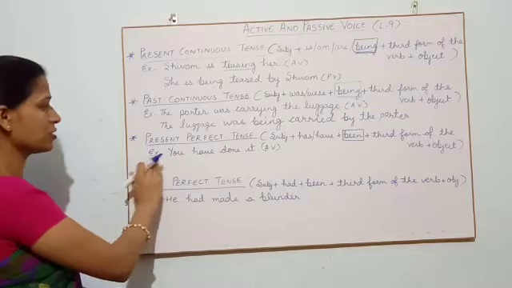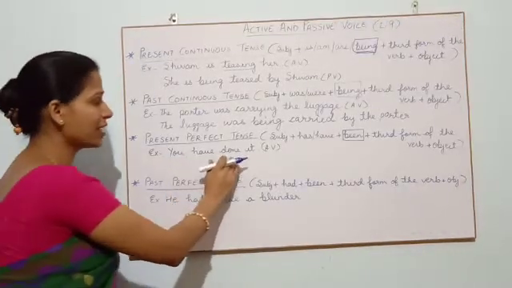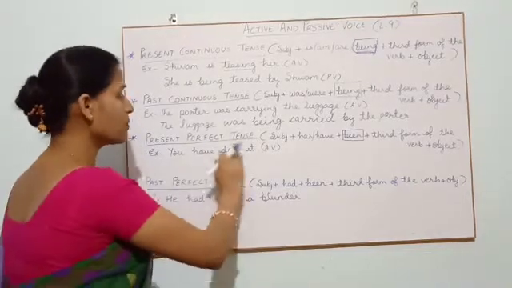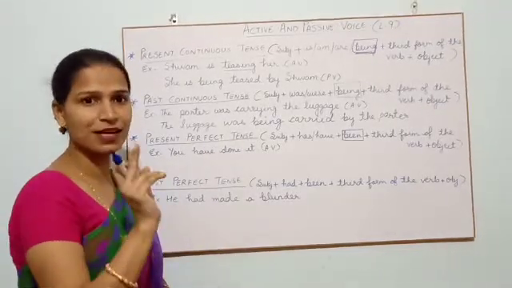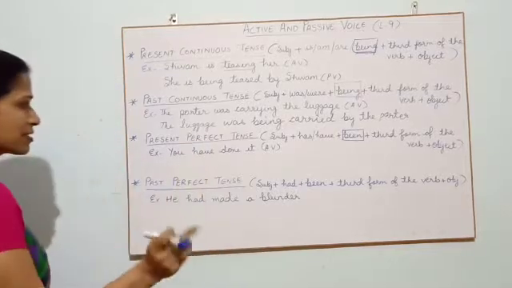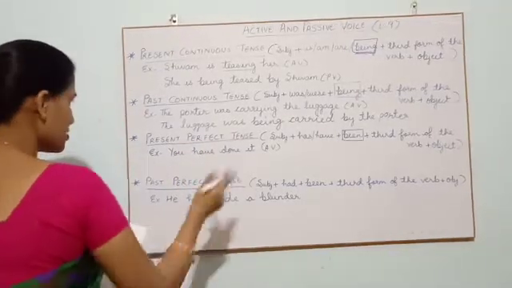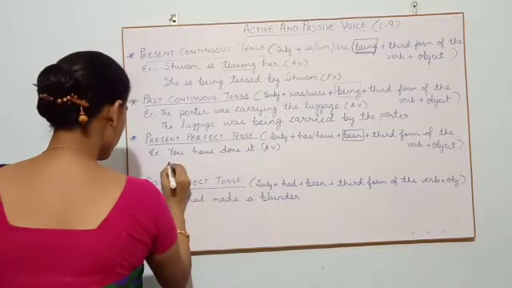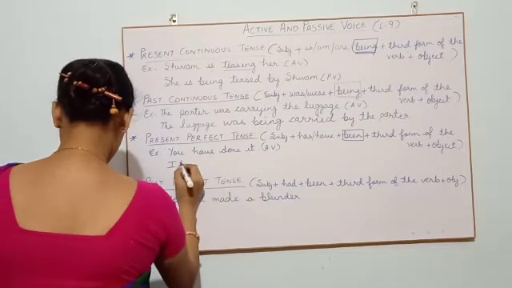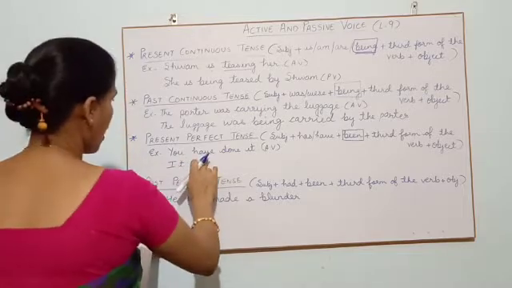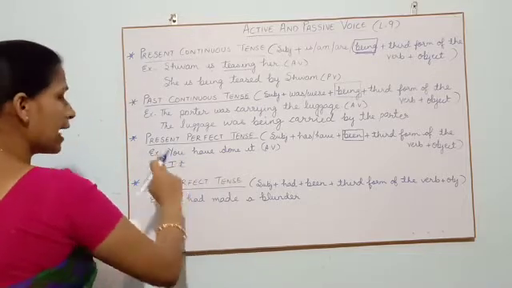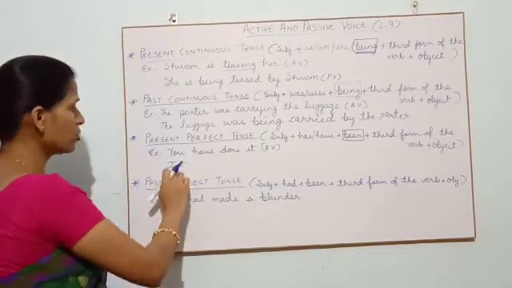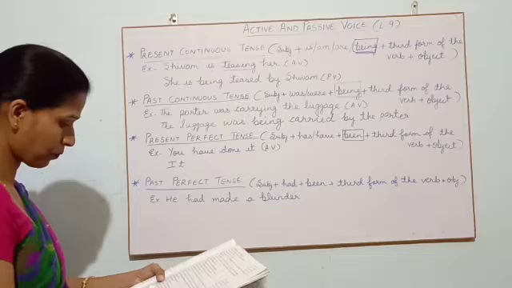My statement is, you have done it. Are you able to convert this into passive voice? Then you can start doing it. I am doing it on the board. You can start doing it in your copy. So let's do it. We will start with this because it is an object. It is it. Always with this it we use has.